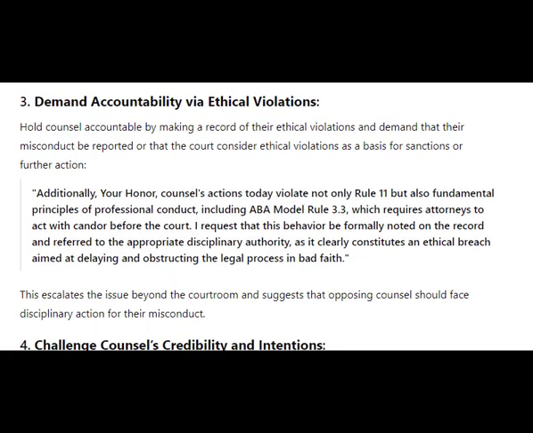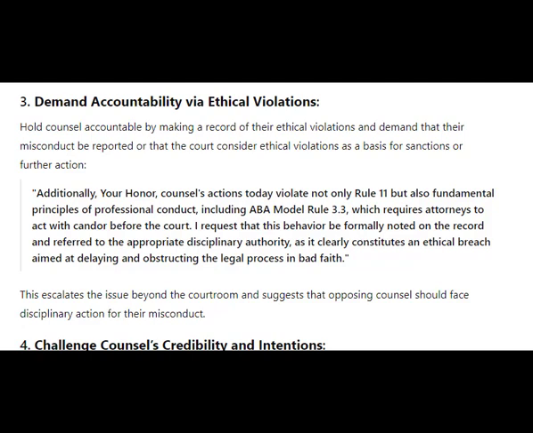Number 3. Demand accountability via ethical violations. Hold counsel accountable by making a record of their ethical violations and demand that their misconduct be reported or that the court consider ethical violations as a basis for sanctions or further action.